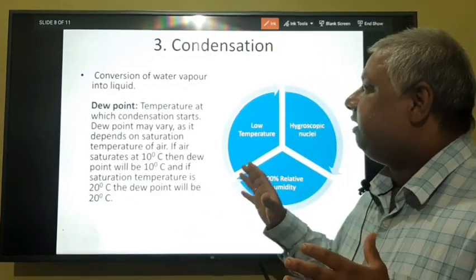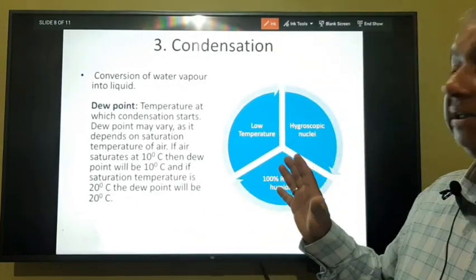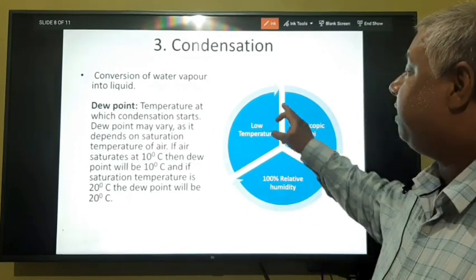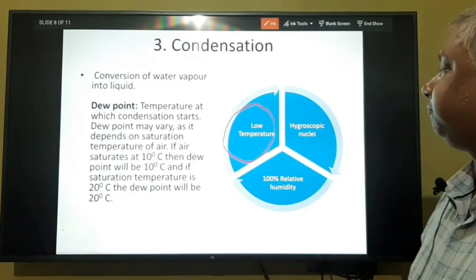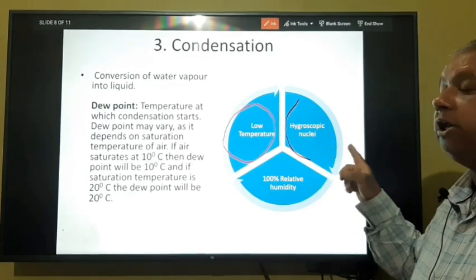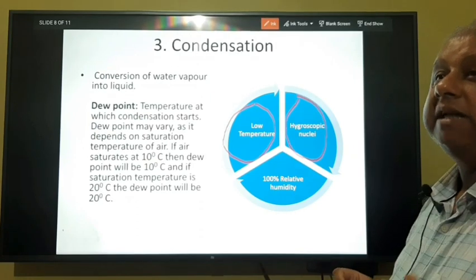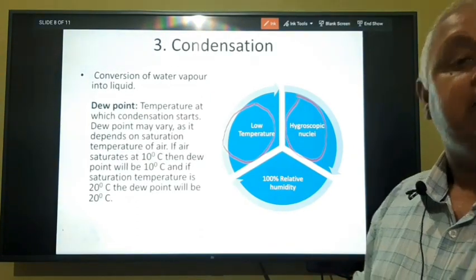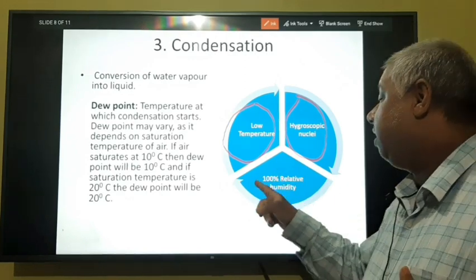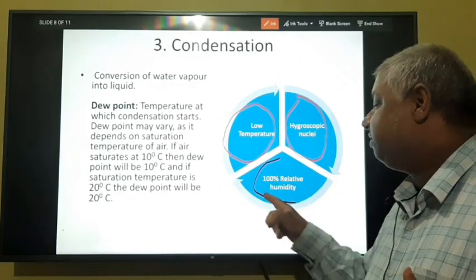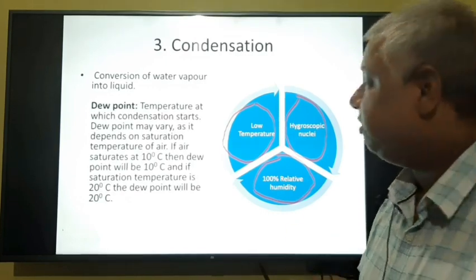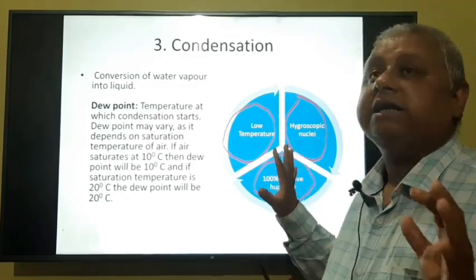For condensation, there are three basic requirements: there must be low temperature, there must be presence of hygroscopic nuclei such as metal, salts and pollutants or particulate matter, and there must be 100% relative humidity, because only after attaining 100% relative humidity the condensation will start.